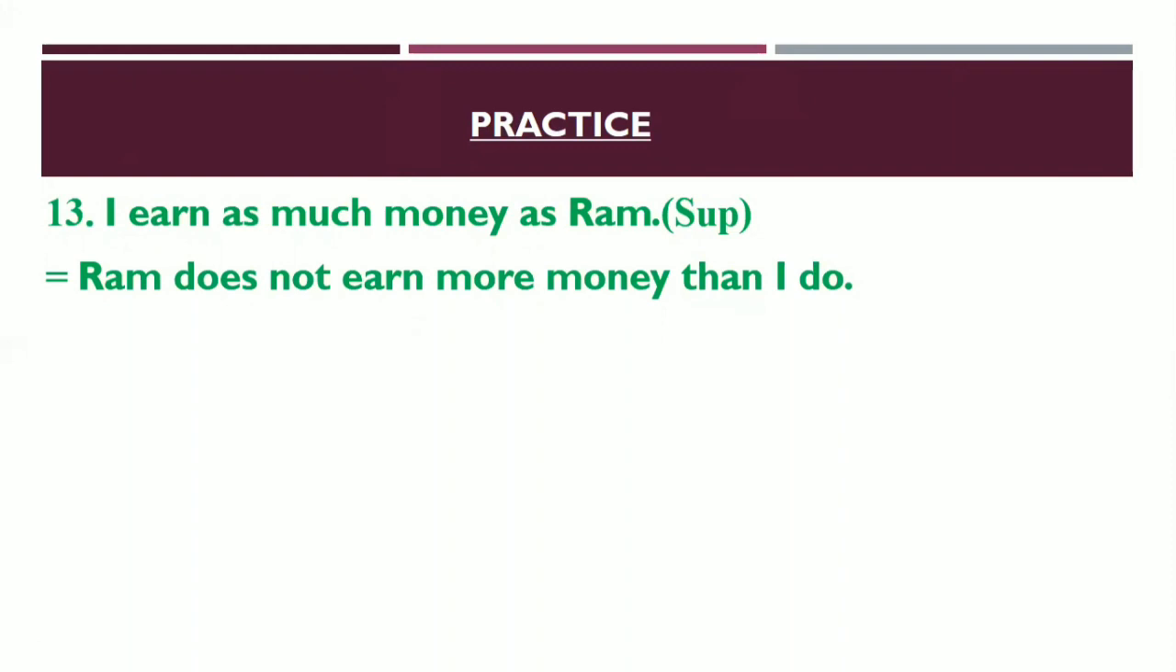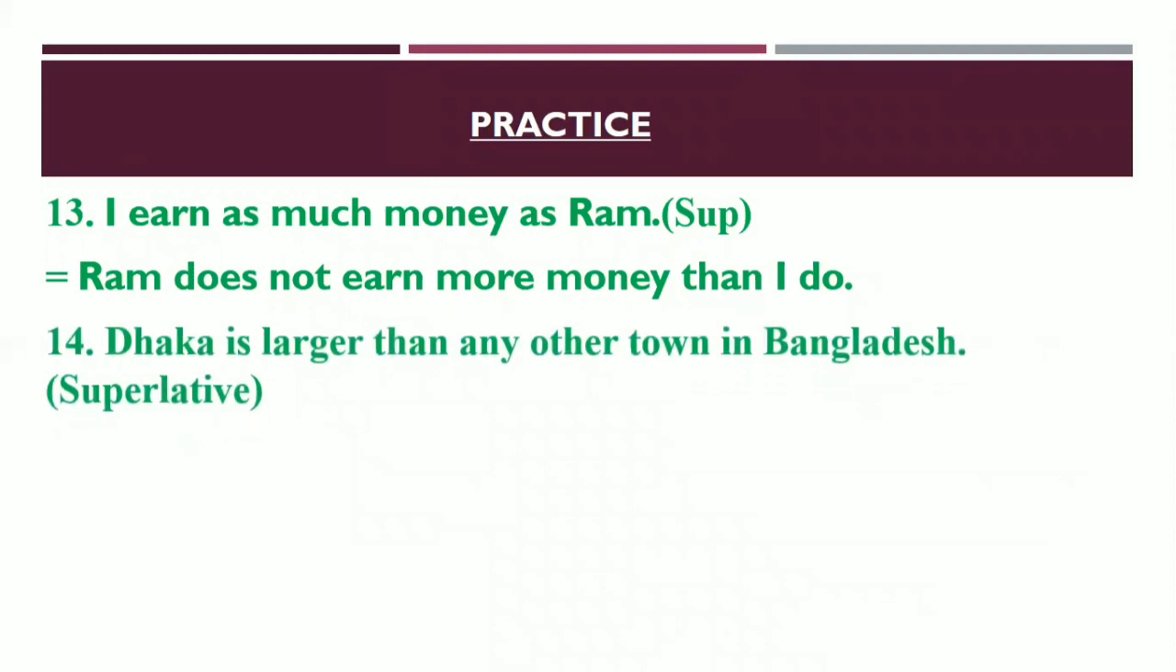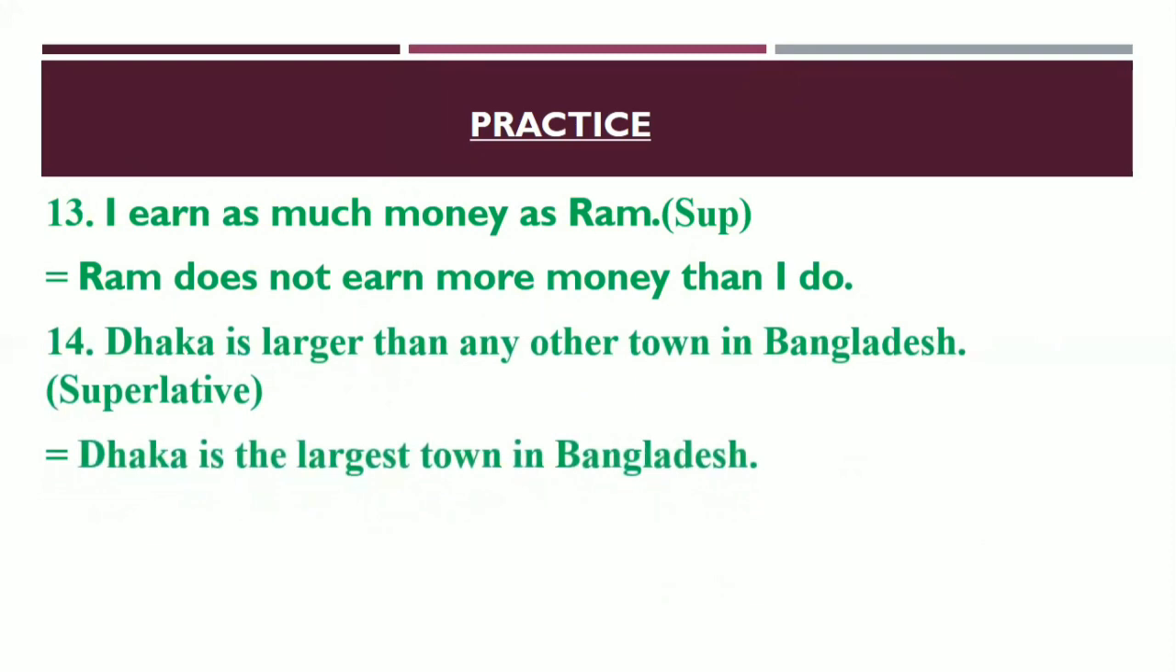Okay, dear learners. Now, next one for you. Dhaka is larger than any other town in Bangladesh. You have to make it superlative degree. So, what will be the superlative form? Can you remember? Yes, this one is the superlative degree. Dhaka is the largest town in Bangladesh. So, this is the superlative form. Okay, in case of than any other, we have to use the in case of superlative degree.